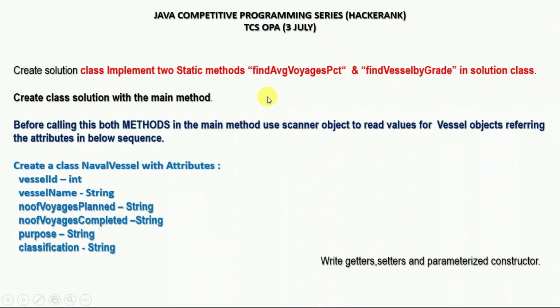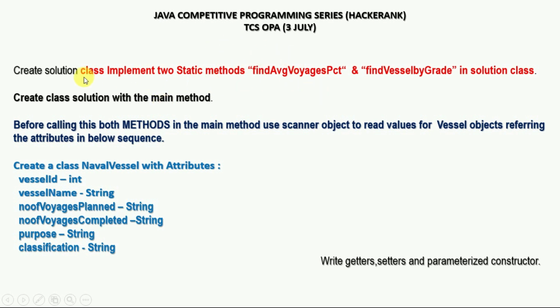So let's start. We will read this question line by line and try to understand. In this video, we will discuss the 3rd July TCS online Proctored assessment question of Java. Whenever you try to solve any question, the reading pattern of the question is almost the same in this online Proctored assessment series.